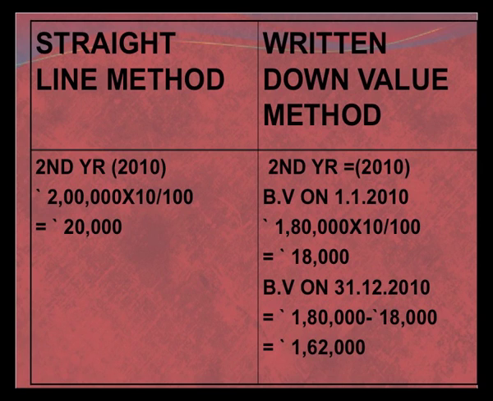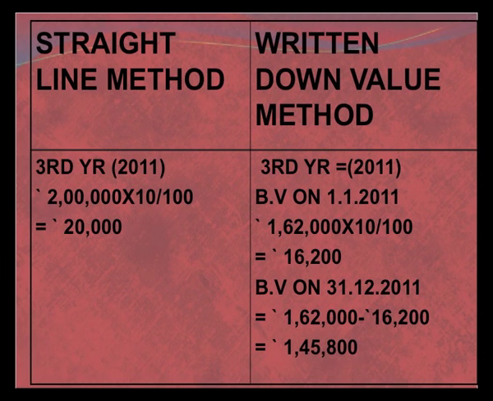Now the book value at the end of the second year under the written down value method will come to 1,80,000 minus 18,000, which is 1,62,000. So we see that the depreciation has been calculated on the written down value method. In the third and last year, we are again charging depreciation at the rate of 10% on a constant basis under the straight line method at rupees 20,000. But under the written down value method, we are calculating the depreciation on the book value, which was the closing of the previous year, on 1,62,000 at the rate of 10%, it comes to rupees 16,200.